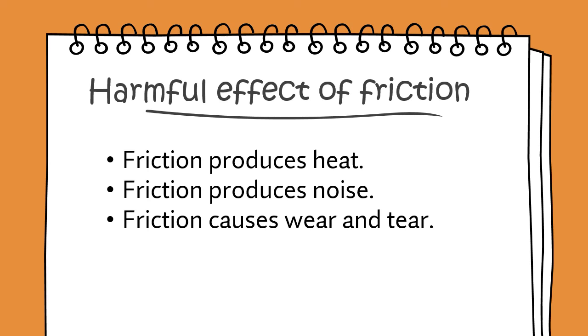Friction is important in our life. Still, there are some harmful effects of friction. Friction produces heat. When machines run for some time, the moving parts of the machine get heated up due to friction. Because of friction, machines start making noise. The soles of your shoes get worn out after some time. This happens due to friction. Thus, friction causes wear and tear. That is why machine parts also require maintenance from time to time.